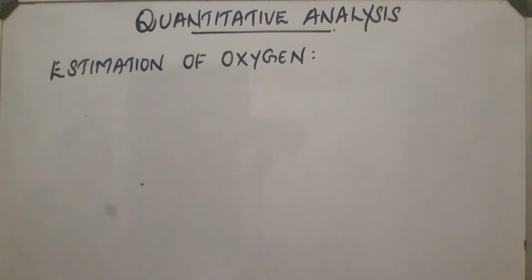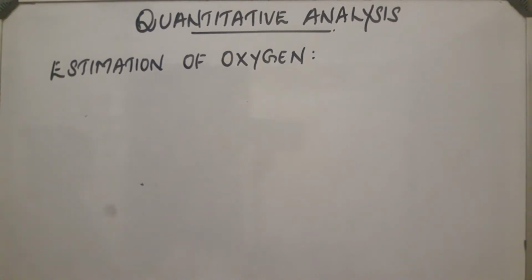Quantitative analysis of organic compounds, estimation of oxygen. The percentage composition of oxygen was earlier found by taking the difference between the total percentage composition and the sum of the percentage composition of other elements. Later, a direct method for the estimation of oxygen was developed.